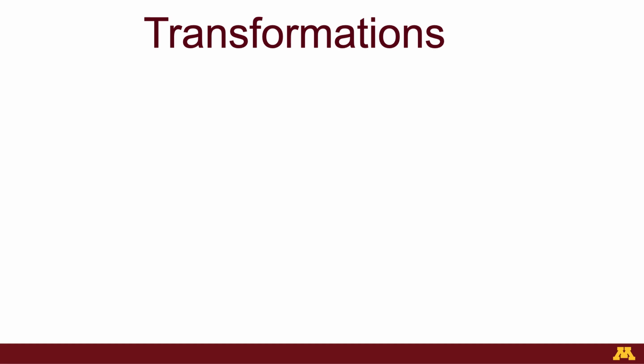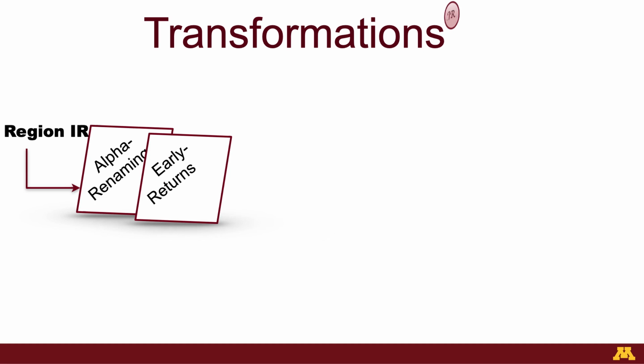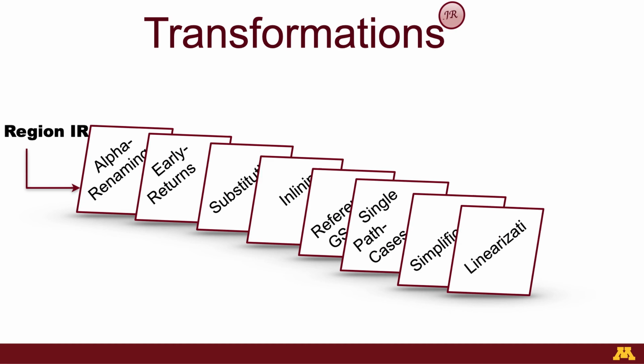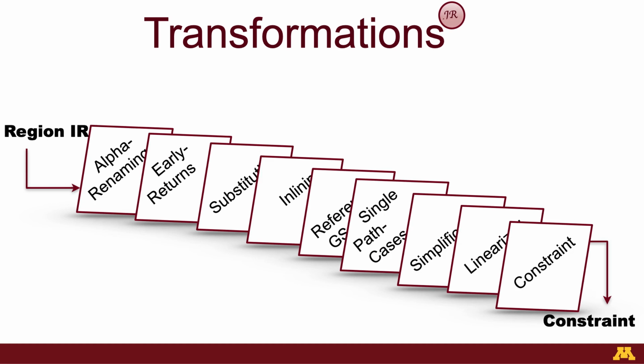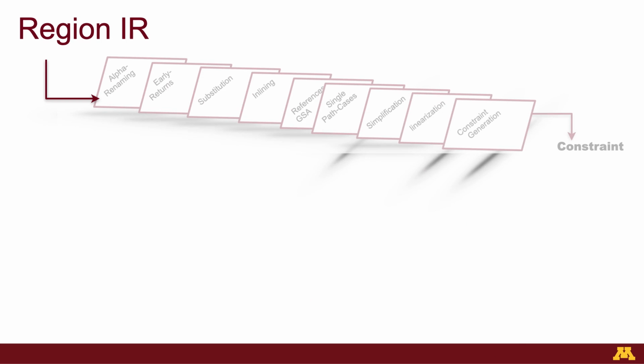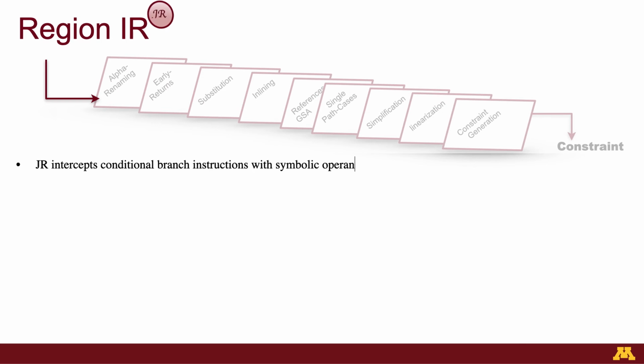Java Ranger has a series of transformations that takes in a region of code and applies these transformations until it obtains a logical constraint. Every transformation is designed to be simple and to deal with a concrete Java language feature. Java Ranger starts by intercepting conditional symbolic branches and creates a Java Ranger intermediate representation for the corresponding fragment of code that it's trying to path merge right now.